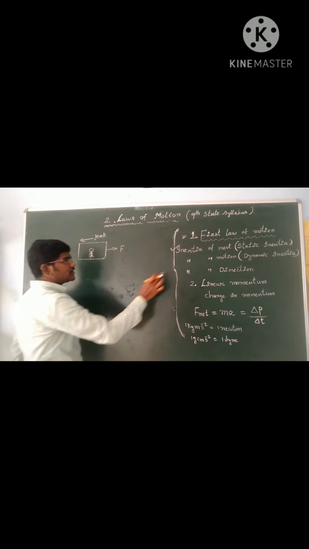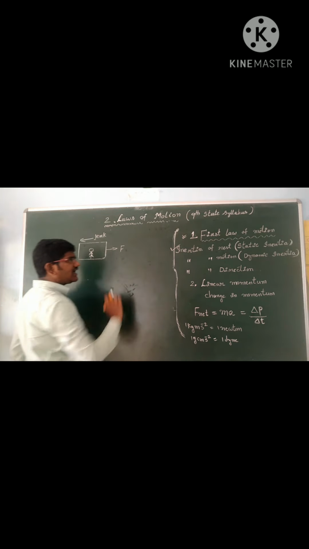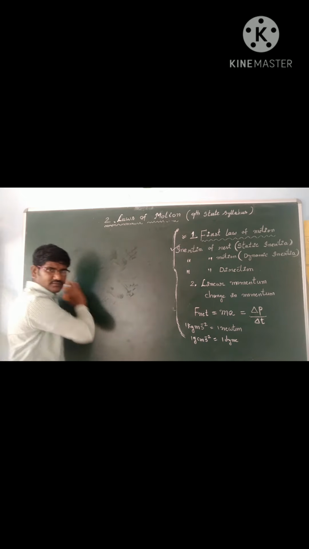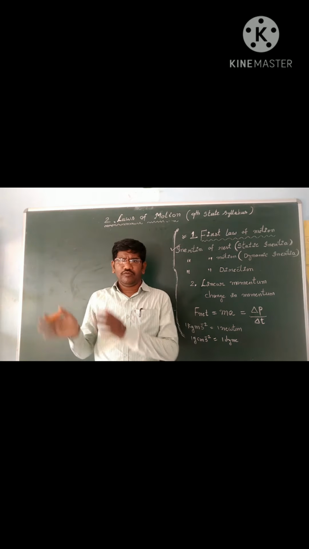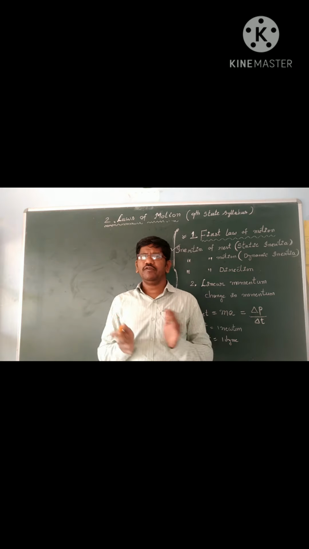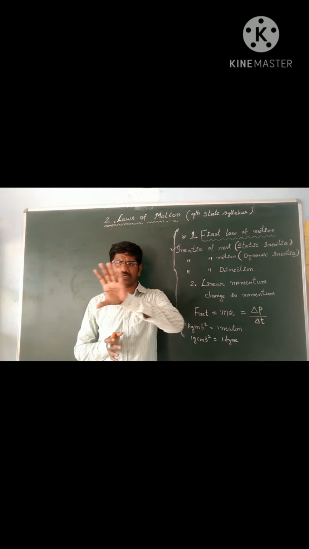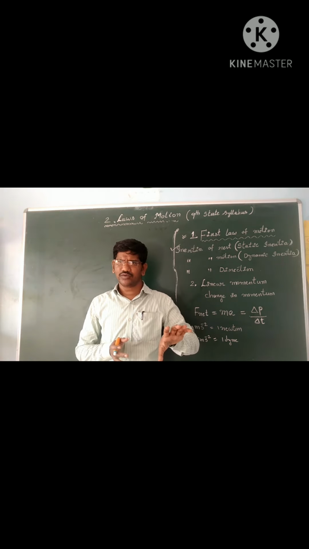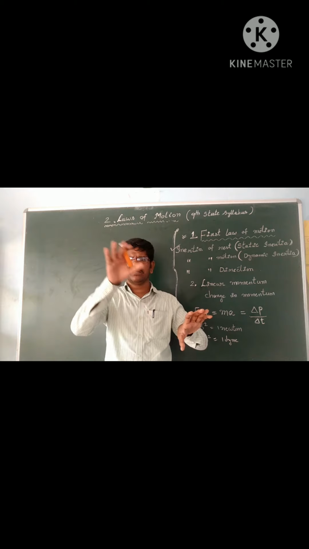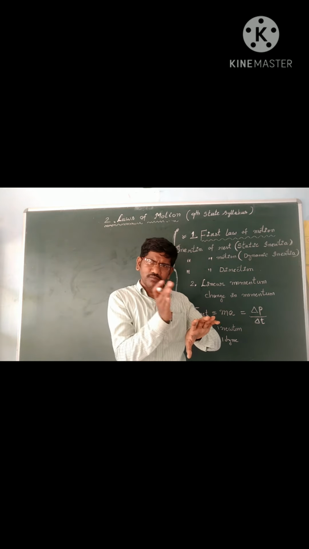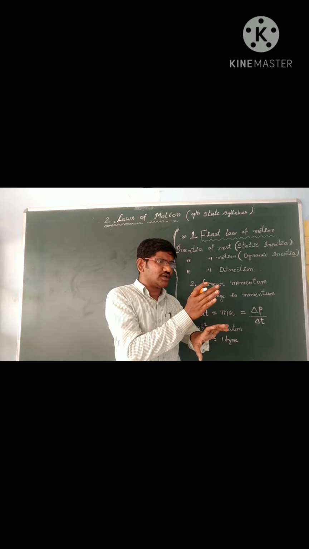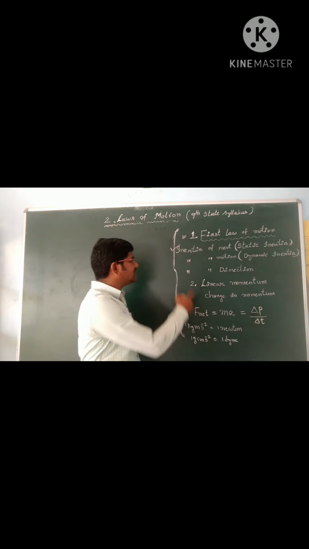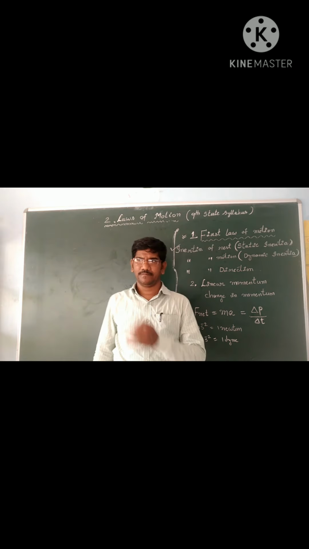So, inertia of motion, dynamic inertia examples we are seeing. When a moving bus is suddenly stopped, the bus is moving, and everything inside the bus is also moving. The bus suddenly comes to rest, but the objects inside the bus in motion will try to continue the motion. They will oppose coming to rest. Because of that, we will fall in the forward direction. That is inertia of motion.